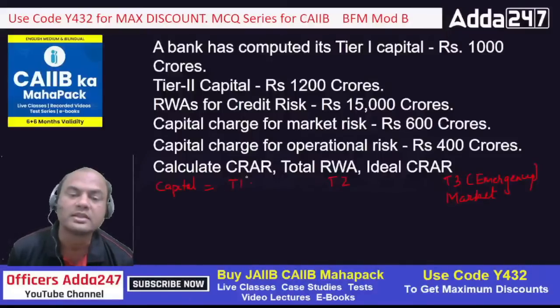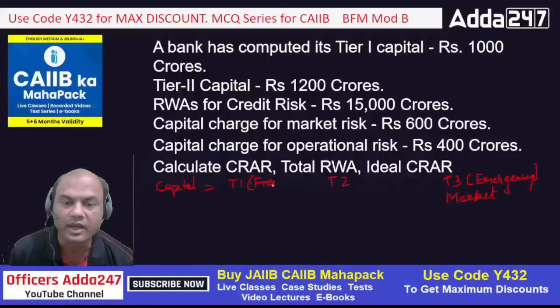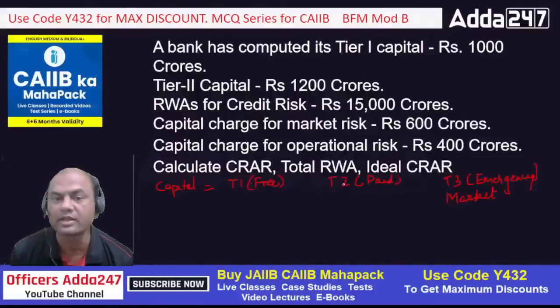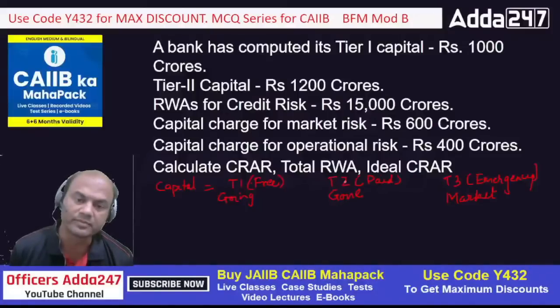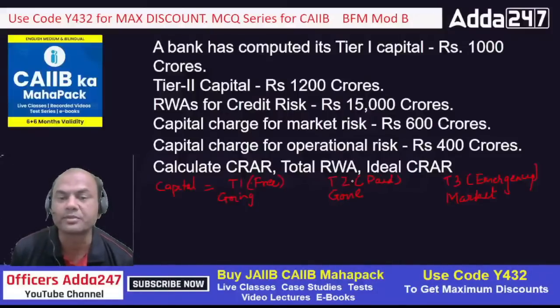Now what is T1? T1 is a free capital, and T2 is a paid capital. Paid means here I have to pay interest or some binding is there on this capital. Like if I take a loan from the bank and start my business, that is a paid capital. If I use my own money for starting my business, that is a free capital. So T1 is known as going concern, everyone remember these words, going concern, and T2 is known as gone concern. So these are the two types of capital.